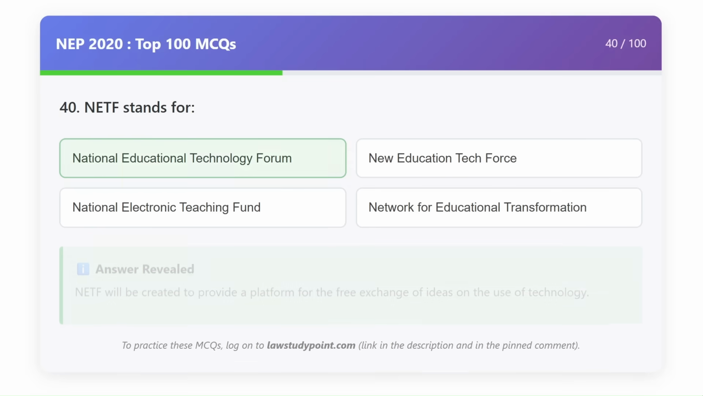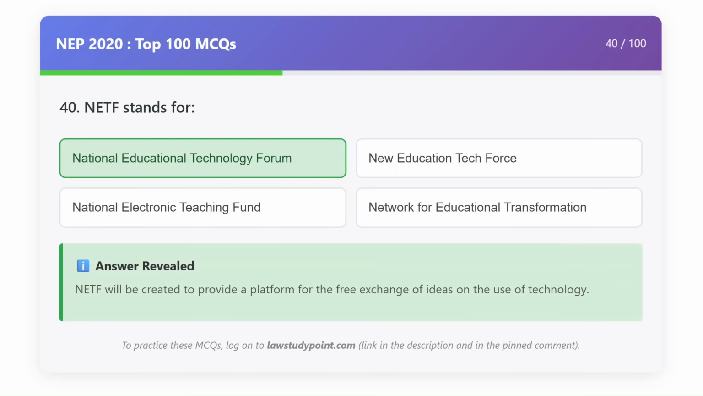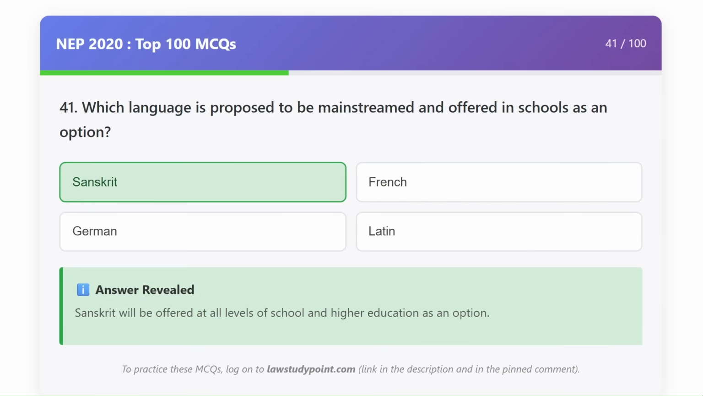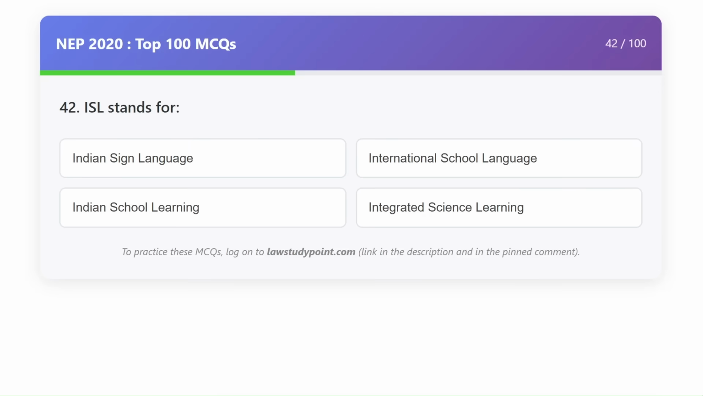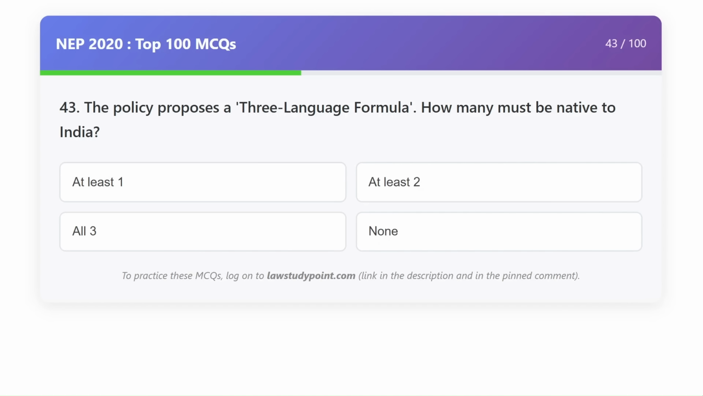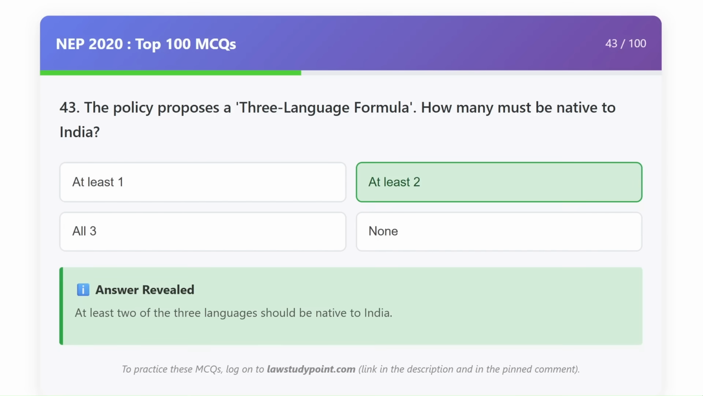NETF stands for National Educational Technology Forum. Which language is proposed to be mainstreamed and offered in schools as an option? Sanskrit. ISL stands for Indian Sign Language. The policy proposes a three-language formula. How many must be native to India? At least two.